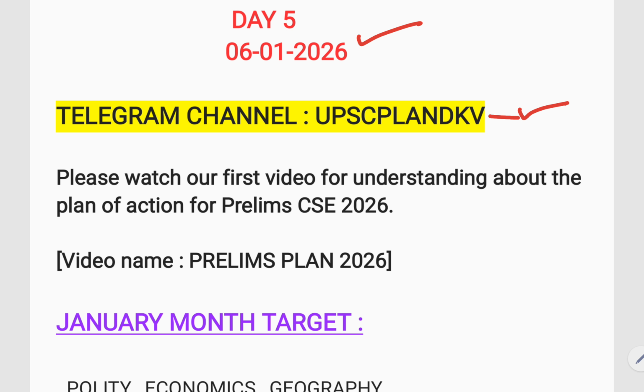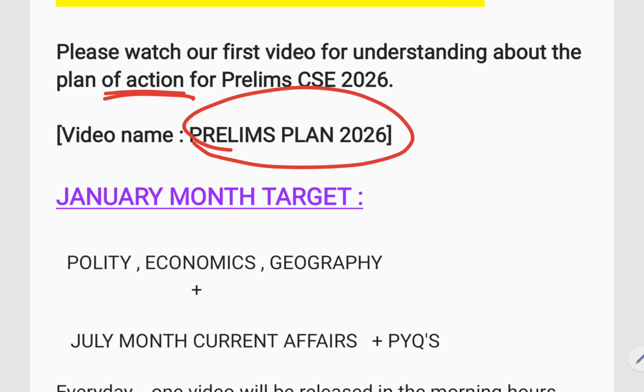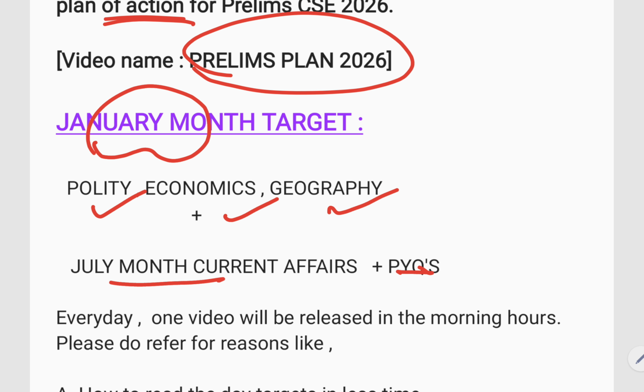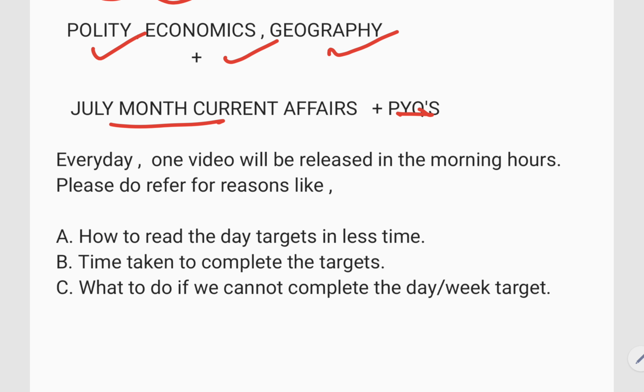Now, please watch our first video for understanding the plan of action to clear prelims 2026. If you observe that video, our January month target is to complete the static subjects of polity, economics, and geography along with July month current affairs plus PYQs. If you see that video, you'll understand the plan of action.